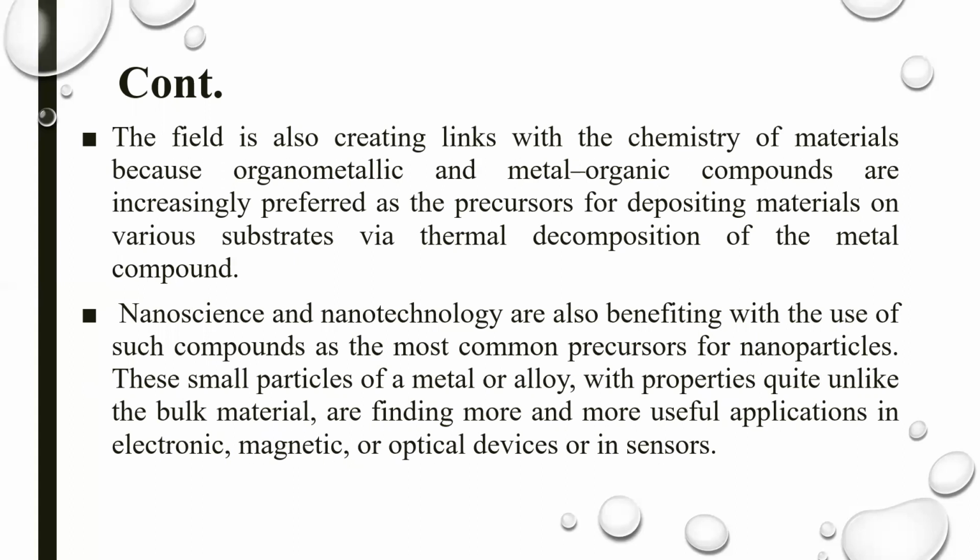Nanoscience and nanotechnology, which is a very new technique, are also using organometallic compounds as a precursor. These small particles of a metal are alive with properties quite unlike the bulk material, and are finding more and more useful applications in electronic, magnetic, and optical devices or in sensors. These nanoparticles also use organometallic compounds as a precursor.